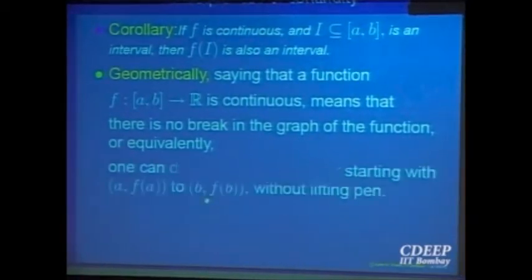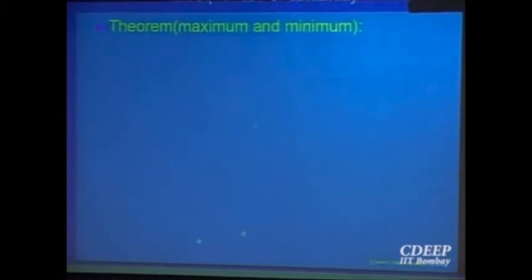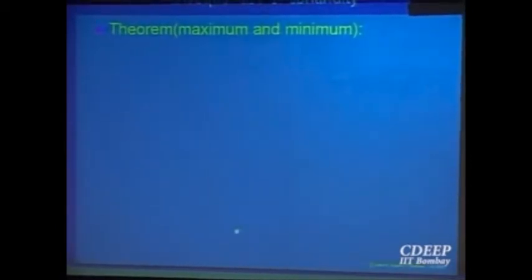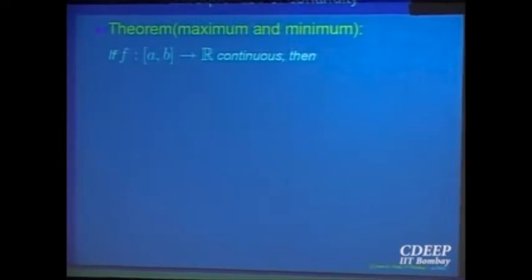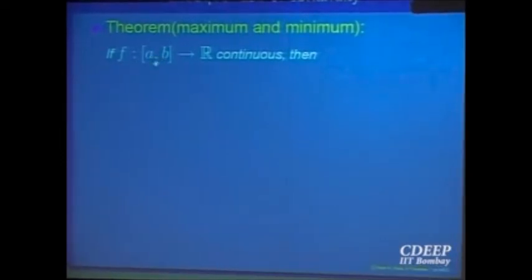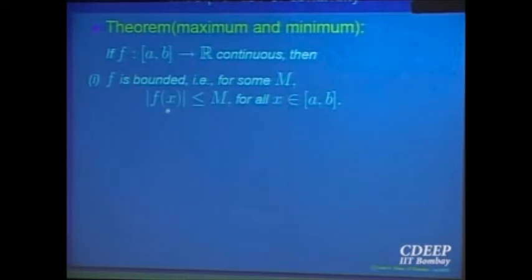Okay? Right, so the next important property of continuous functions is called the maximum and the minimum property, and that says the following. Supposing the domain of a function is a closed bounded interval [a, b]. This is crucial here. Domain is a closed bounded interval [a, b] and the function is continuous. Then the conclusion says |f(x)| is less than or equal to M for some M for all values.